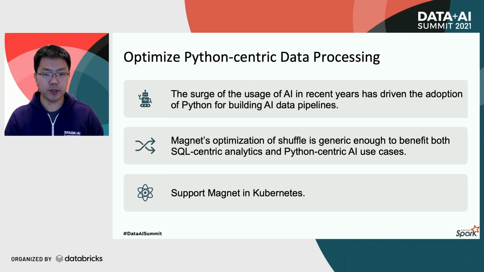Since Magnet's optimization is at the shuffle layer, which is a very fundamental building block for modern big data compute engines, it is generic enough to bring benefits to both SQL-centric analytics workloads, as well as the Python-centric data processing workloads in AI data pipelines. To fully unlock such benefits, we're also looking into supporting Magnet for Spark on Kubernetes deployment scenarios.